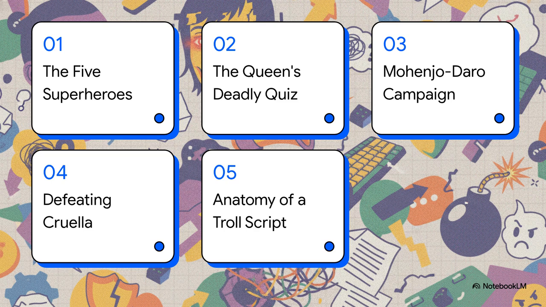Because the source material jumps violently between completely unrelated settings, this roadmap will serve as our necessary tether to reality. We'll hit 1. The 5 superheroes. 2. The Queen's Deadly Quiz. 3. The Mohenjo-Daro campaign. 4. Defeating Cruella. And 5. Anatomy of a Troll script.